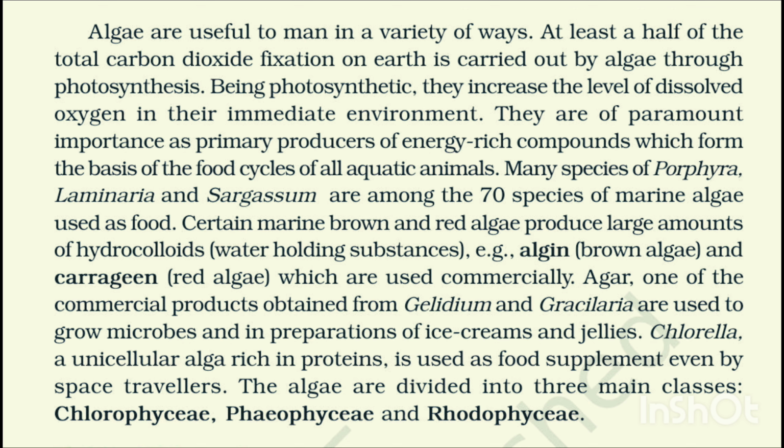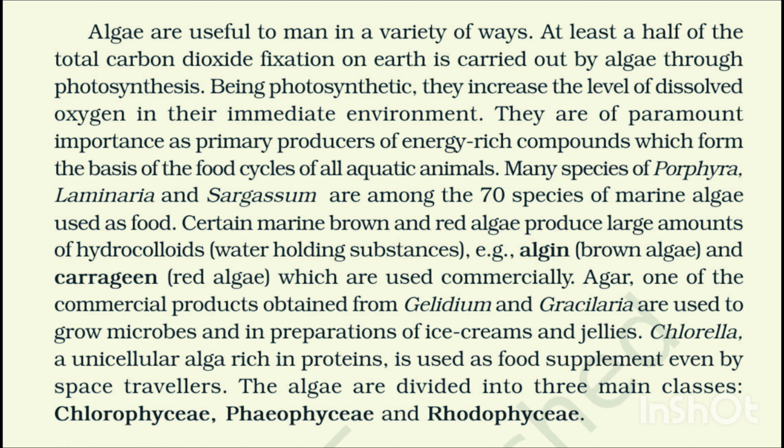They are of paramount importance as primary producers of energy-rich compounds which form the basis of the food cycles of all aquatic animals. Many species of Porphyra, Laminaria and Sargassum are among the 70 species of marine algae used as food. Certain marine brown and red algae produce large amounts of hydrocolloids, water-holding substances, e.g. algin (brown algae) and carrageen (red algae), which are used commercially.